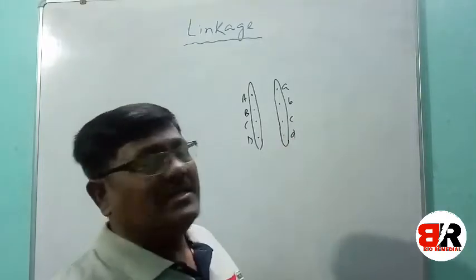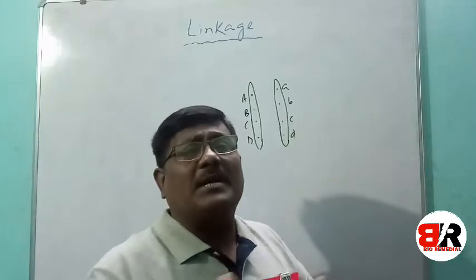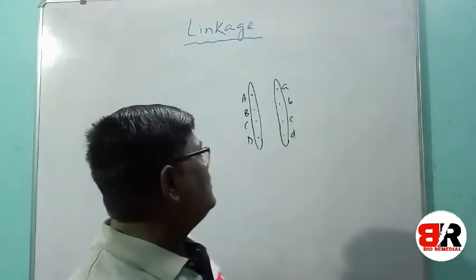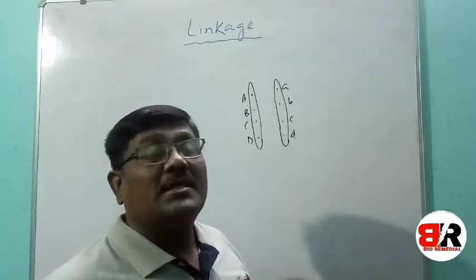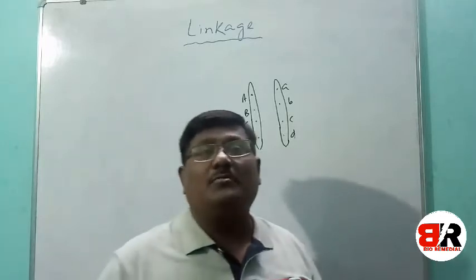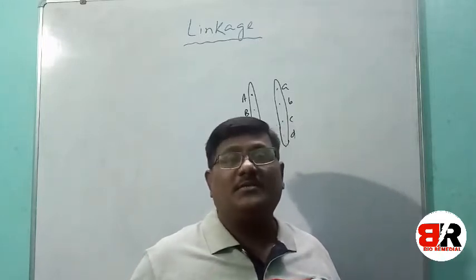Now linkage is when two or more genes are simultaneously transported to the next generation. And the only chance of separation of two genes is crossing over. During crossing over, there is a chance of separation of two genes.